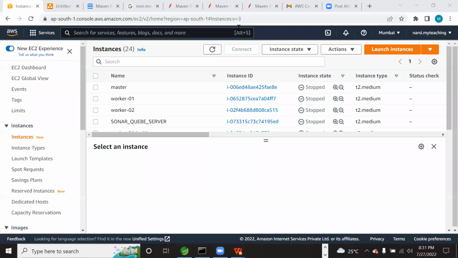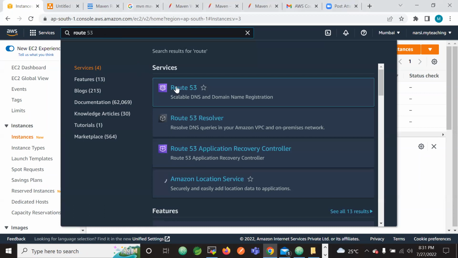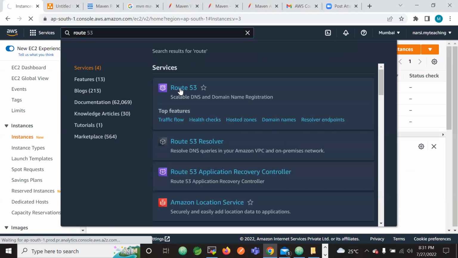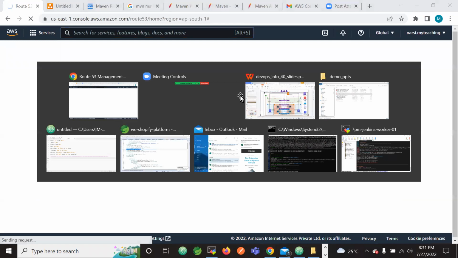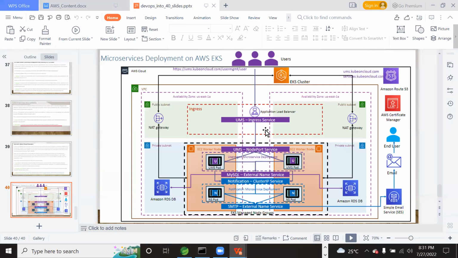But why I have come here is to showcase Route 53. Route 53 is used for DNS and domain name registrations. Whatever load balancer we create requires DNS.